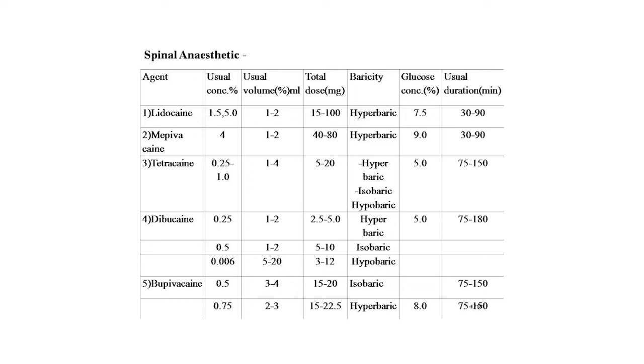Now the next drug is bupivacaine. 0.5 is the usual concentration, usual volume is 3 to 4 ml, total dose is 15 to 20 milligrams. This is an isobaric drug and usual duration is 75 to 150. Another usual concentration of bupivacaine is 0.75, usual volume is 2 to 3 ml, total dose required 15 to 22.5 milligrams. Hyperbaric drug, glucose concentration is 8 and usual duration is 75 to 150.